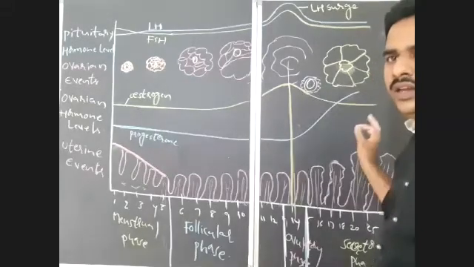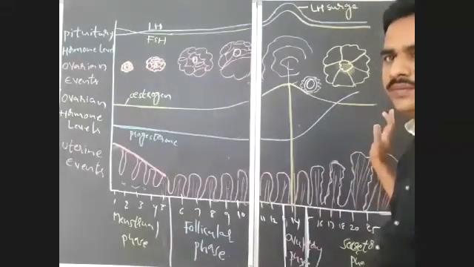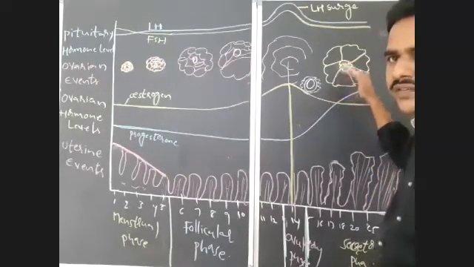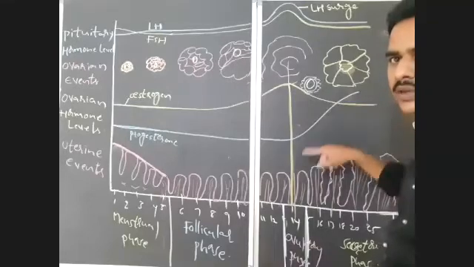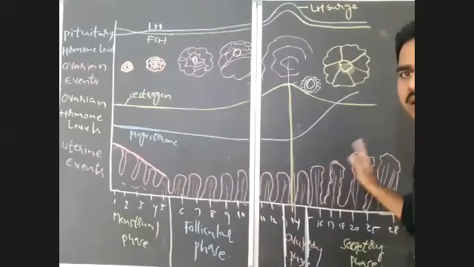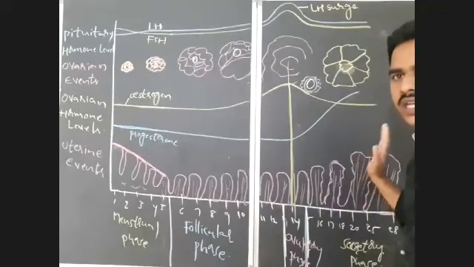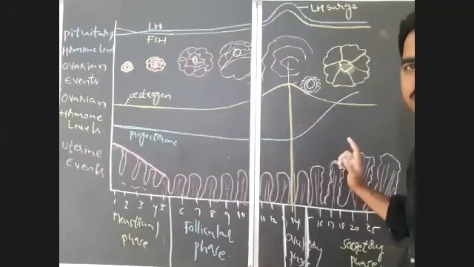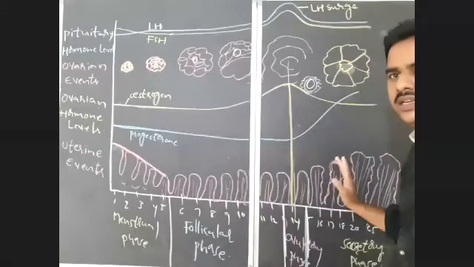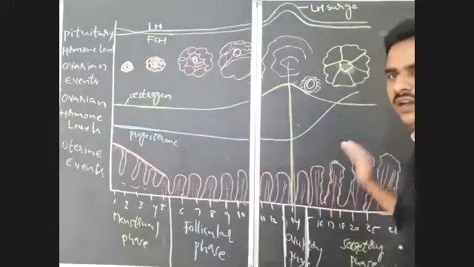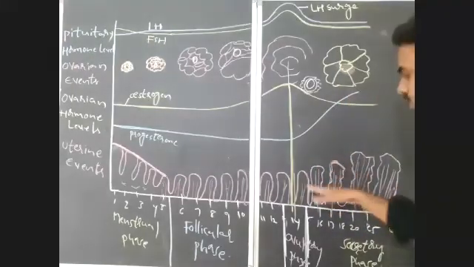But here, whenever there is pregnancy, corpus luteum will be maintained throughout the pregnancy and progesterone will be secreted throughout the pregnancy. So the endometrium cannot be degenerated. So there will be no chances for menstruation. So absence of menstruation may be an indication of pregnancy. That you have to notice.